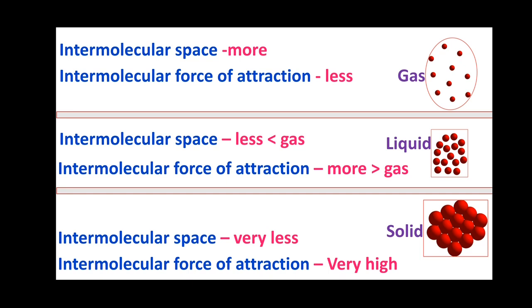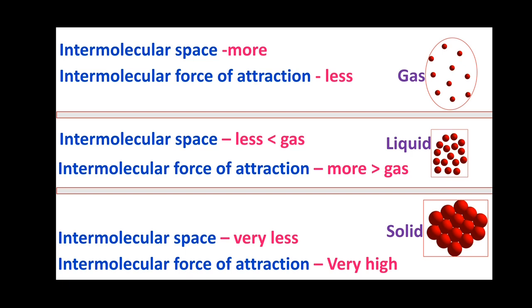Thus we can say that the two properties which decide the state of matter are intermolecular space and intermolecular force of attraction. But these two are not the only properties which decide the state of matter. There are other properties also. Let us see what they are.